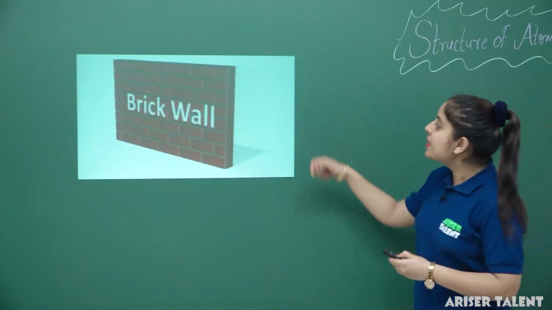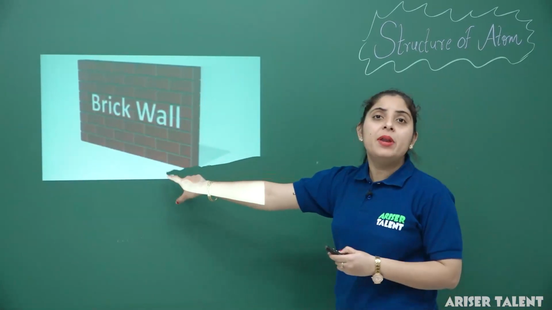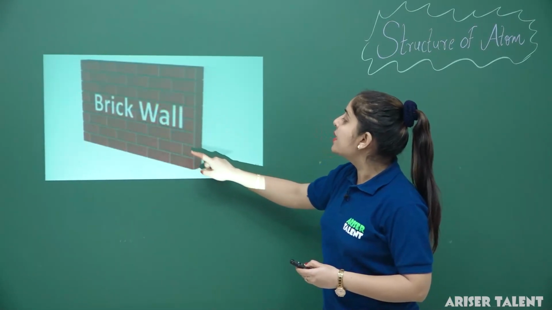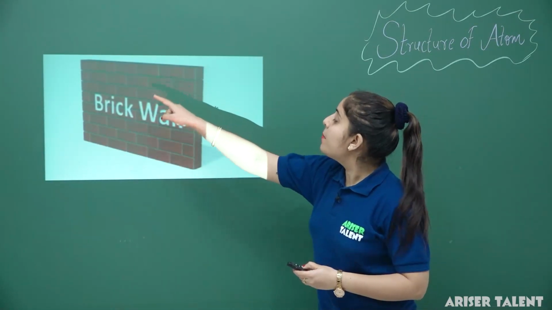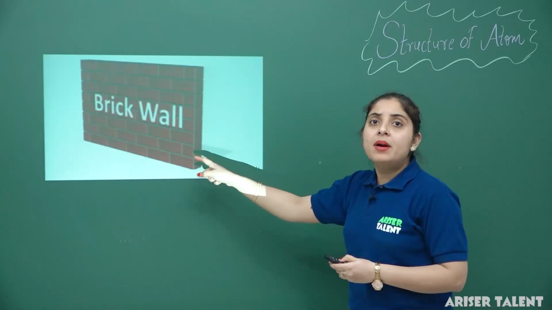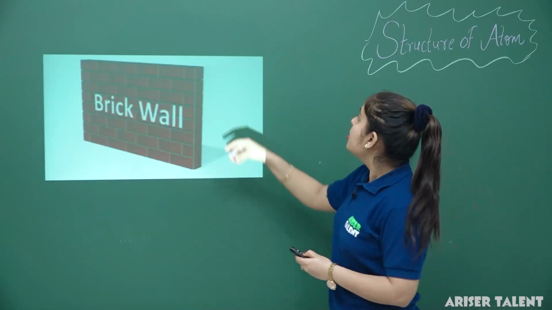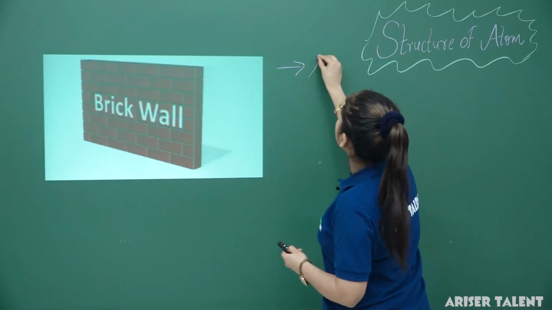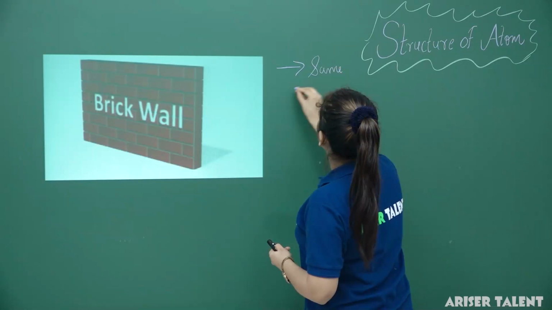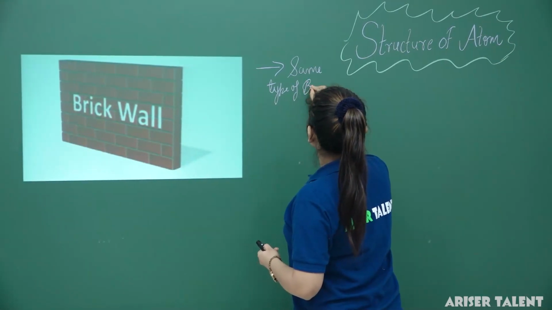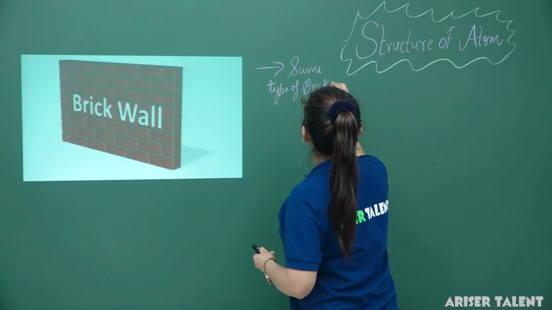What we see here is a brick wall. The brick wall consists of the same number of bricks, which are equally alike, having the same dimensions. The brick wall is made up of the same type of bricks.